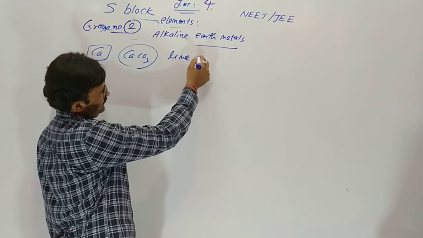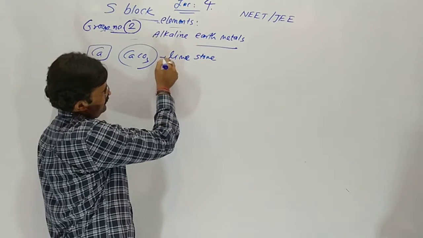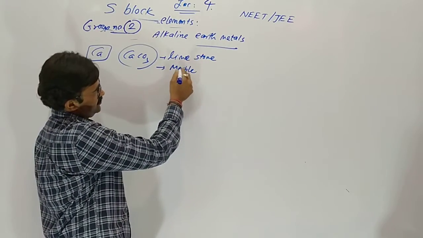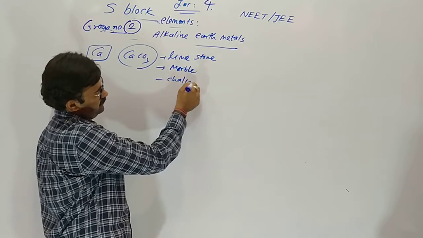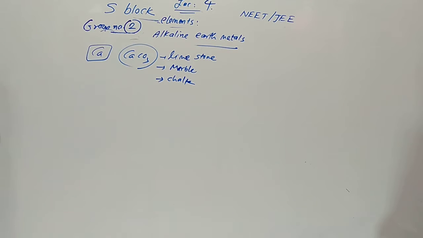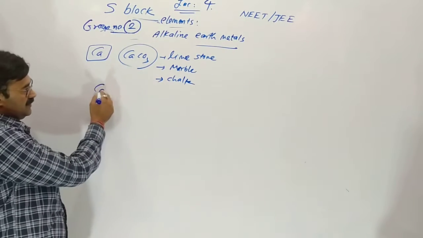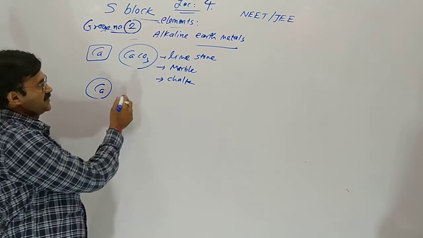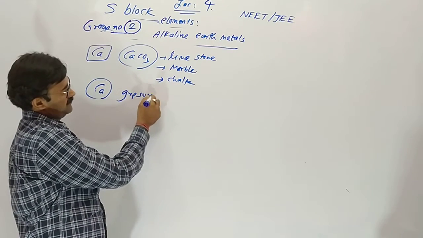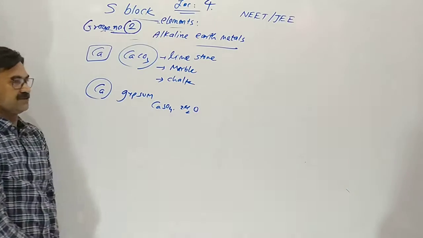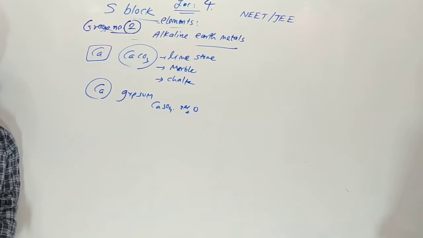It has many names: limestone, marble, and chalk. Important minerals of calcium are gypsum, everybody knows about it. Gypsum is CaSO4.2H2O, and fluorapatite.